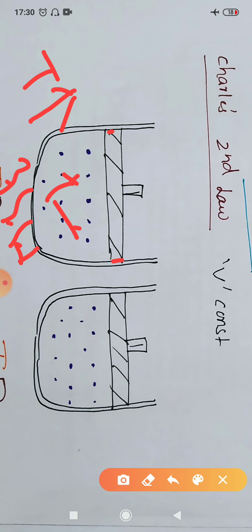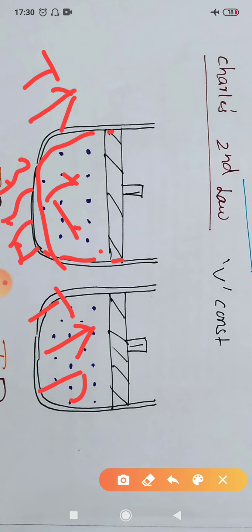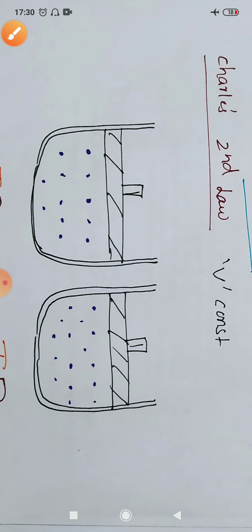That means their velocity increases. When the velocity increases, they do more random collisions on the walls of the container. So the pressure inside increases. Here we are keeping the volume constant. The piston is fixed, it is no longer moving. So when you increase the temperature, the pressure also increases. So this is called Charles' second law.